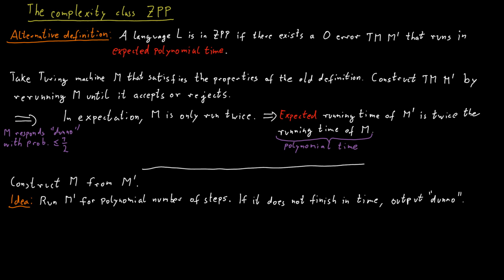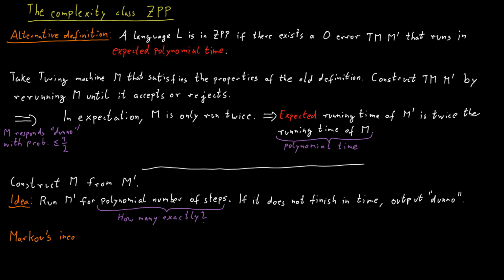The only question is whether the response, I don't know, is really only given with a probability of at most 1/2. And for this, we need to choose the time at which we abort carefully. I said we want to run the machine for a polynomial number of steps, but that's rather imprecise. We need to really be specific here and think about for how long exactly we want to run the machine.